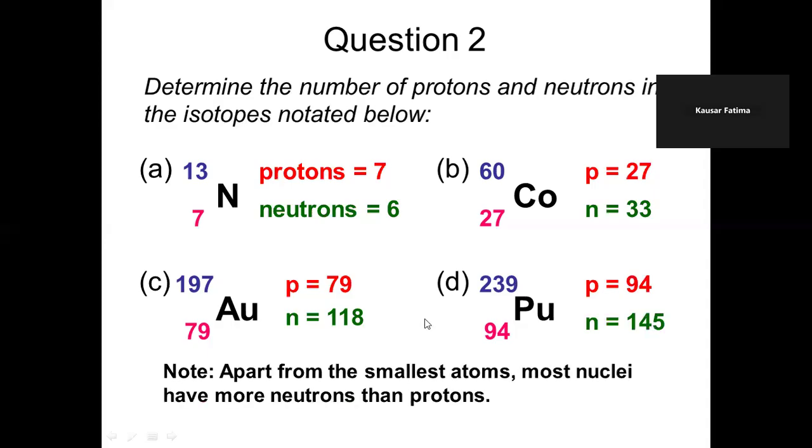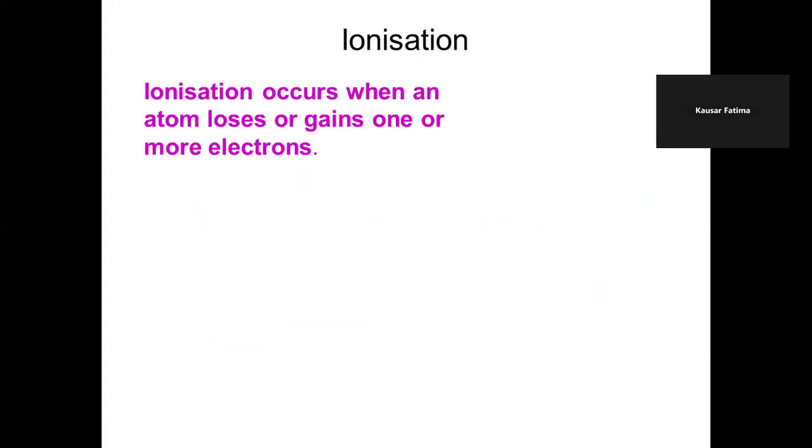Apart from the smallest atoms, most nuclei have more neutrons than protons. Like in oxygen, the numbers of protons and neutrons are equal. Smaller nuclei have equal numbers, but in the larger nuclei, neutrons are greater, and they need to be greater to provide stability. What is ionization? Ionization occurs when an atom loses or gains 1 electron or 2 electrons.